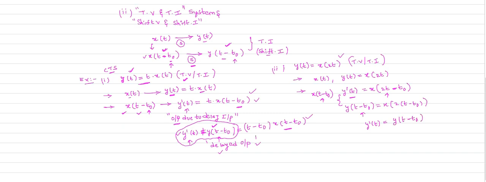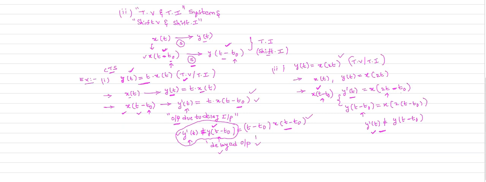Definitely these two equations are not equal. This y dash of t is the output due to delay in input. When we apply a delayed input, your output is y dash of t, that is x of 2t minus t naught.